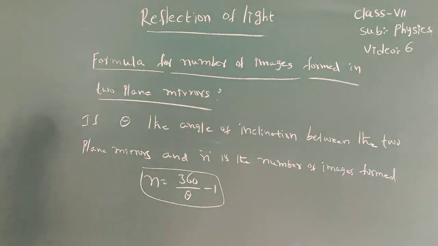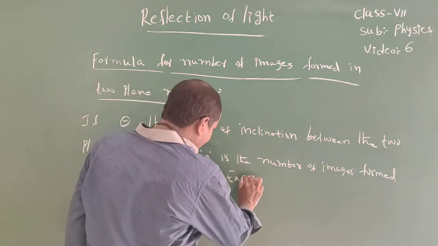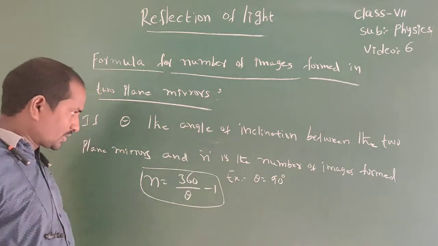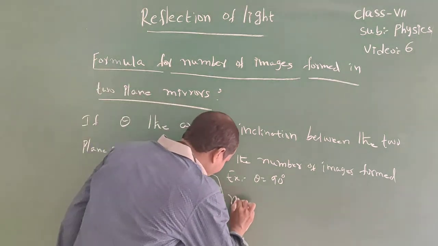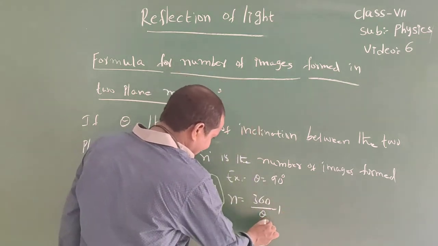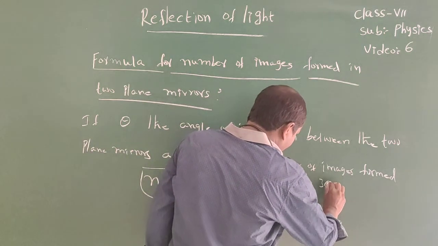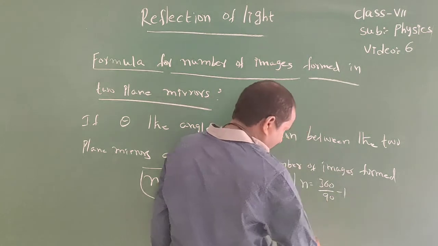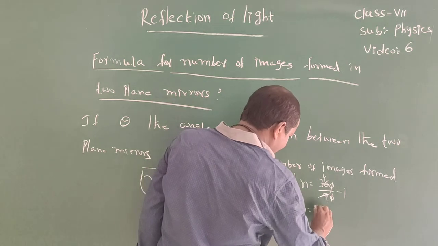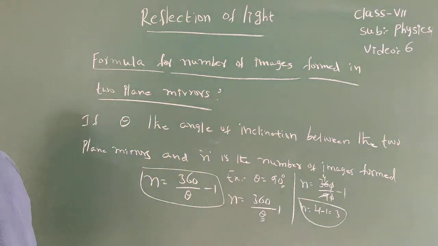For example, here theta equal to 90 degrees. Therefore, n equal to 360 by theta minus 1. Here theta equal to 90 degrees. Therefore, n equal to 360 by 90 minus 1. Nine fours are 36, so number of images equal to 4 minus 1, that equal to 3. So here number of images equal to 3.